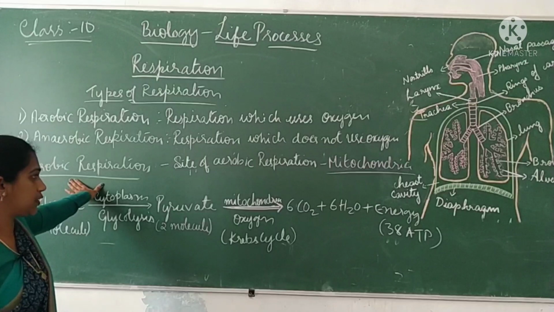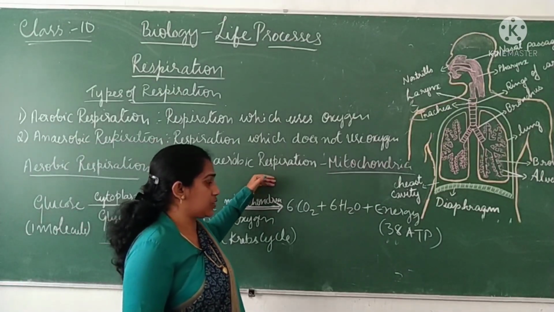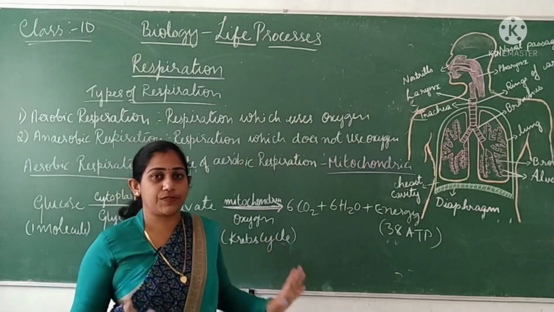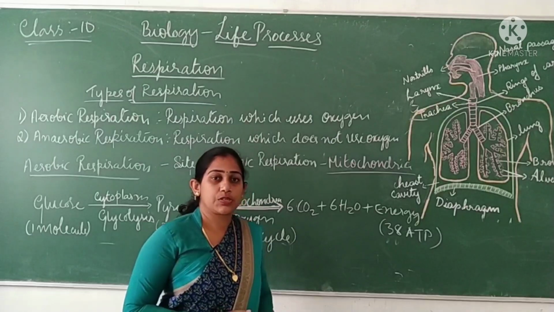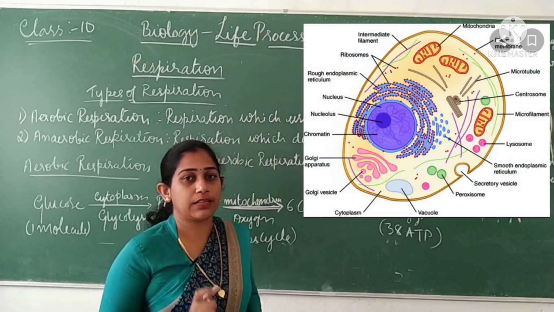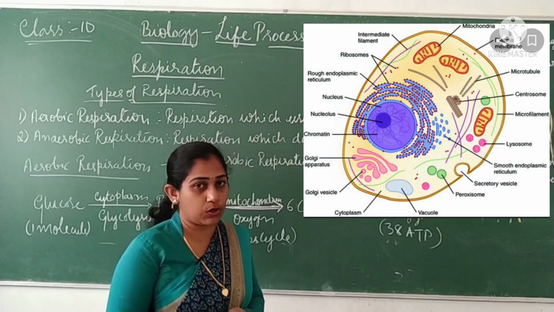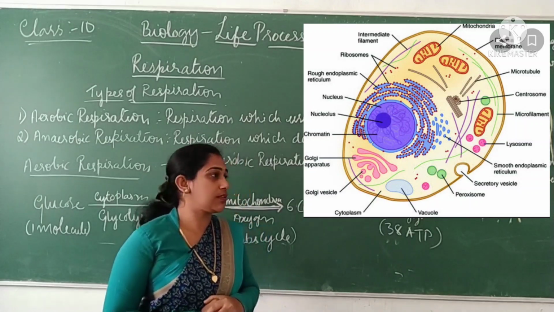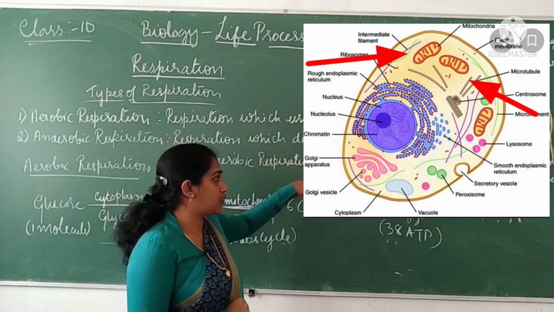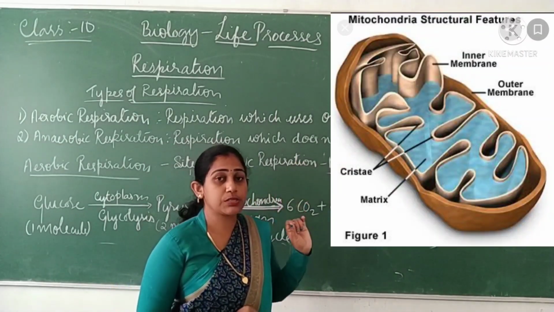So aerobic respiration. The actual site of aerobic respiration is the mitochondria. You know the structure of a cell which you learned in your 8th standard. The cell is made up of three main components: cell membrane, cytoplasm and the nucleus, right? Within the cytoplasm we can find different kinds of cell organelles. One of the cell organelles is mitochondria. As you learned in the 8th standard, mitochondria is called the powerhouse of the cell, right? If you can recall, mitochondria is known as the powerhouse of the cell.